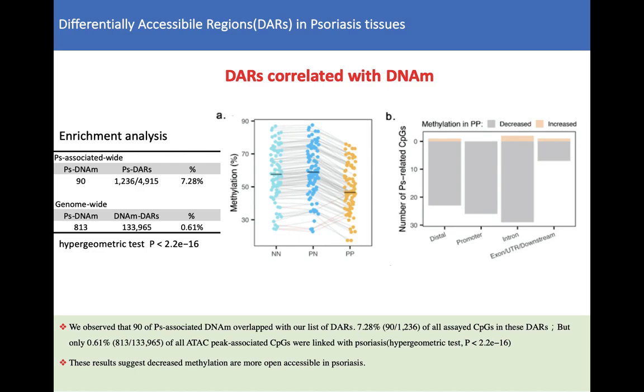DNA methylation and transcriptome datasets allowed us to explore the underlying connections for all nearly 5,000 DARs. 1,200 contain a DNA methylation, and 90 of them were associated with psoriasis, that is 7.3%, but only 0.6% of genome-wide ATAC-associated CpGs were linked with psoriasis. That means psoriasis-associated DNA methylation was significantly enriched in accessible regions. We also observed decreased DNA methylation pattern in these DARs.